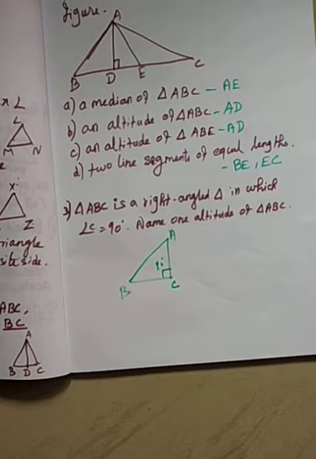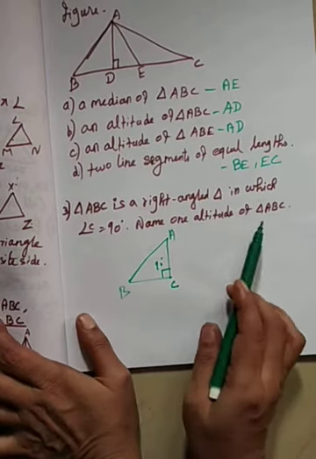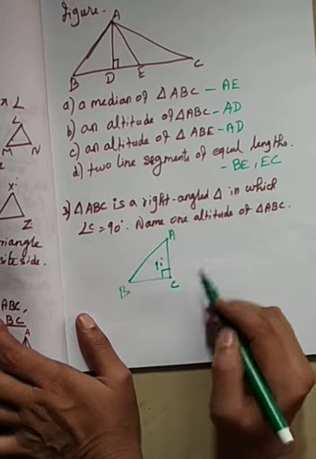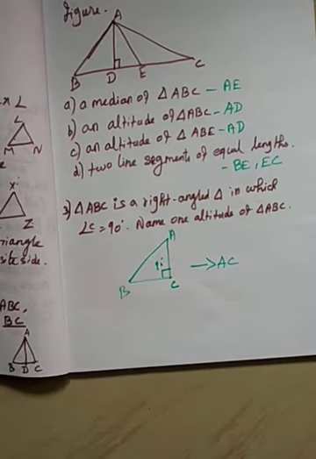Okay. See now you have to draw the right angle triangle. Okay. Now name one altitude of triangle ABC. See here. What is that altitude of triangle ABC? Name one altitude of triangle ABC, we can say AC. Everybody clear? This one is the answer.